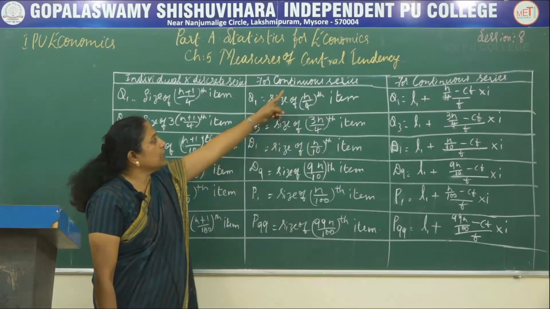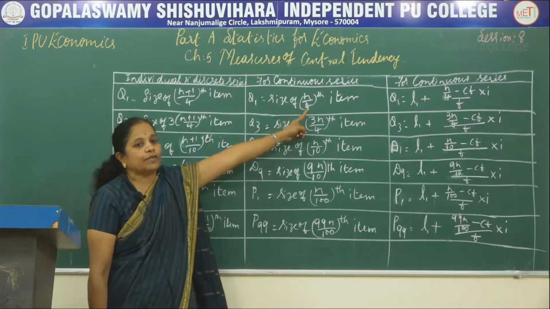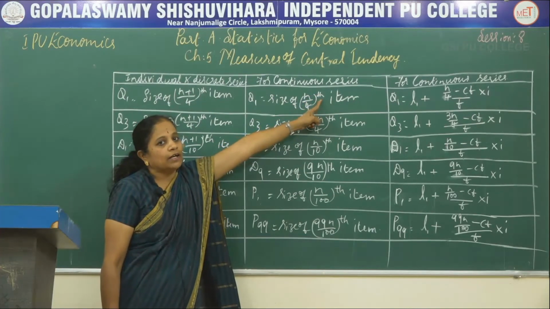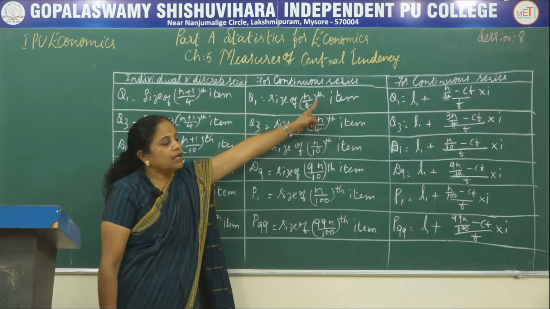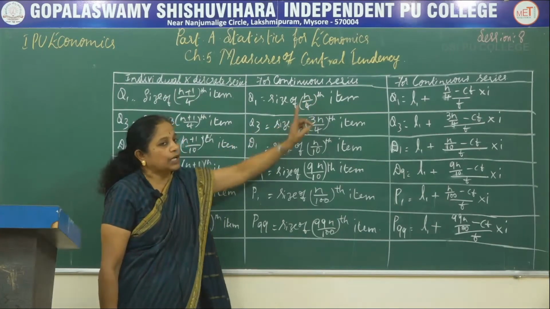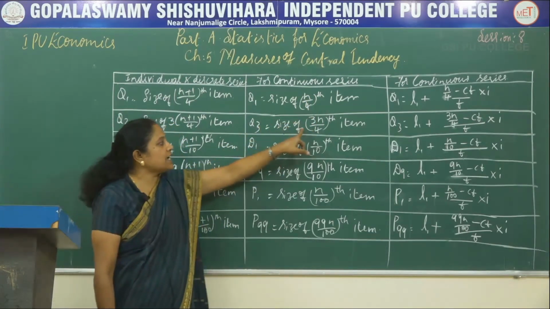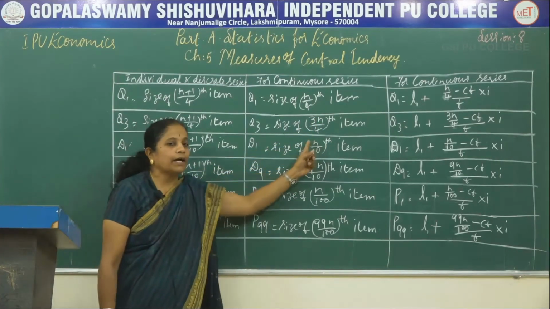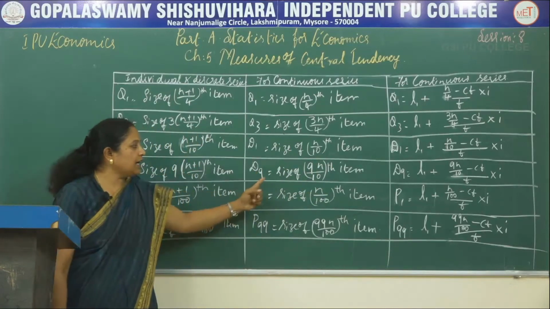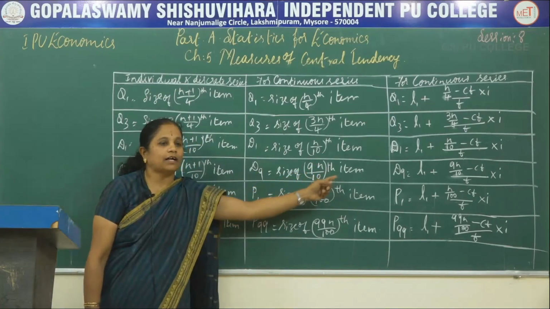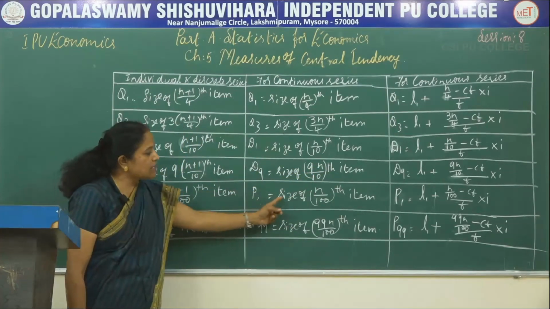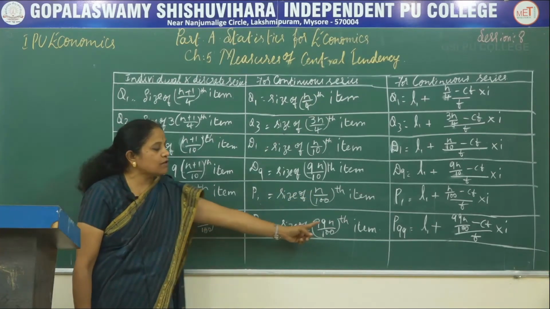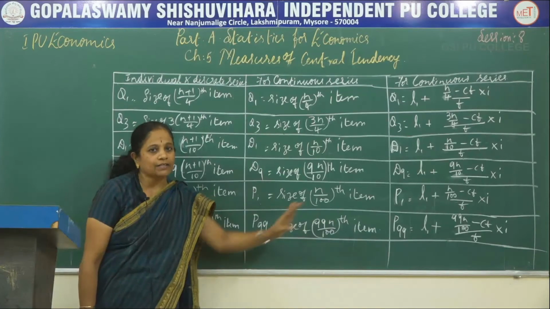For the continuous series, Q1 is size of n by 4th item. Here we are not adding n plus 1, we are not adding plus 1. So it is only n by 4th item, and Q3 is the size of 3n by 4th item, D1 is the size of n by 10th item, and D9 is size of 9n by 10th item. P1 is the size of n by 100th item, and P99 is the size of 99n by 100th item.